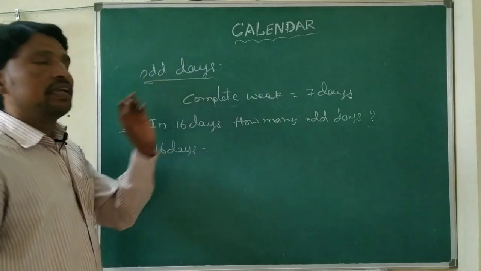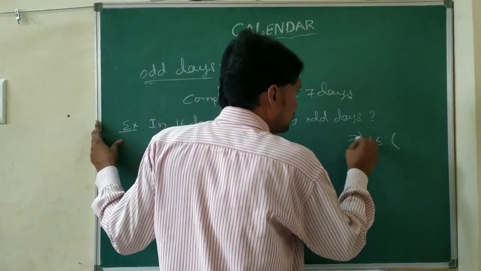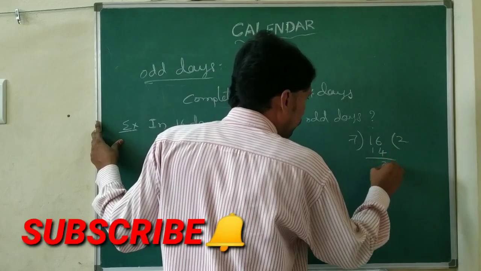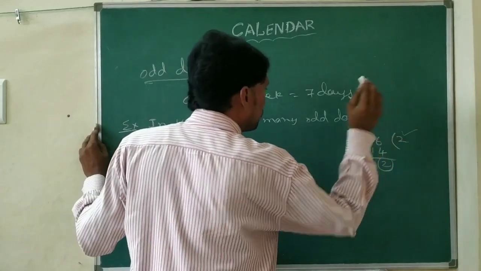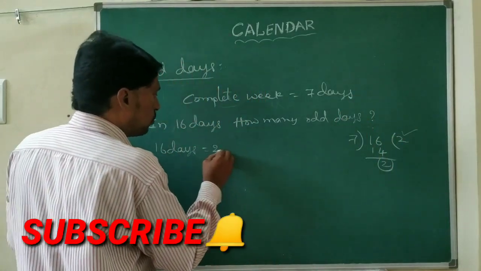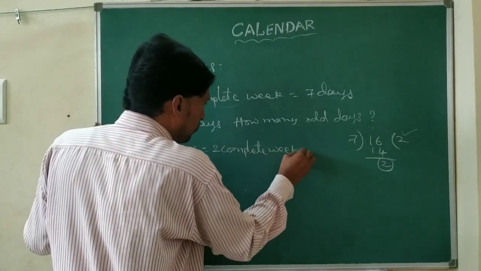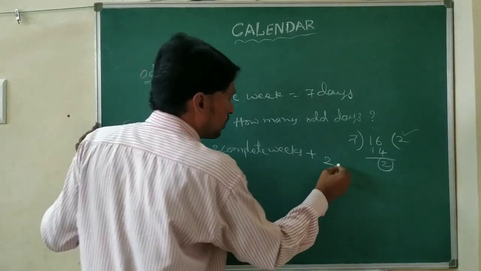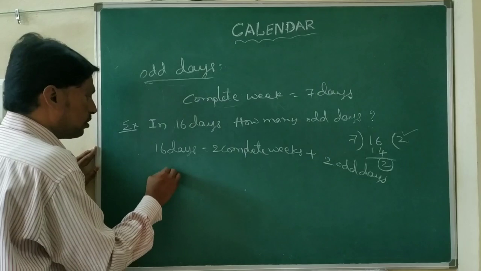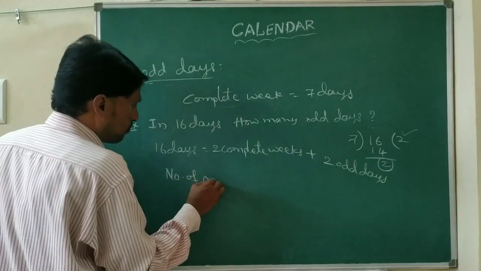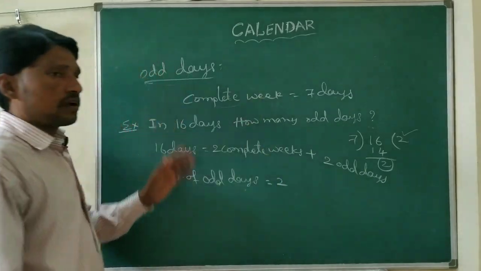In a complete week we have 7 days, so we divide 16 by 7. 7 twos are 14, and we get 2 as the remainder. The quotient is the number of complete weeks, so 2 complete weeks, plus the remainder is the odd days: 2 odd days. So the number of odd days equals 2. These are the concepts.